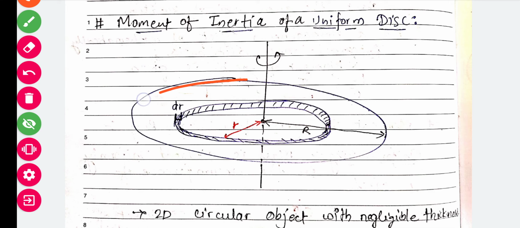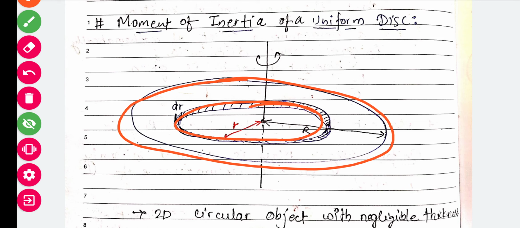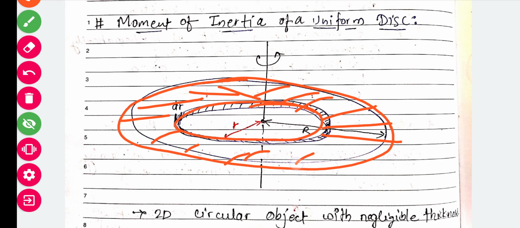This is edge, outer edge of the disk, this is inner edge of the disk, and this is nothing but the whole disk. This is rotating about this axis, omega. Omega is angular speed, this is axis of rotation.